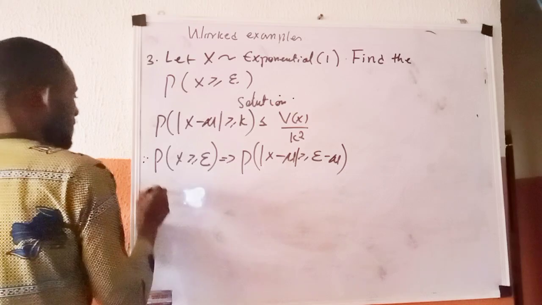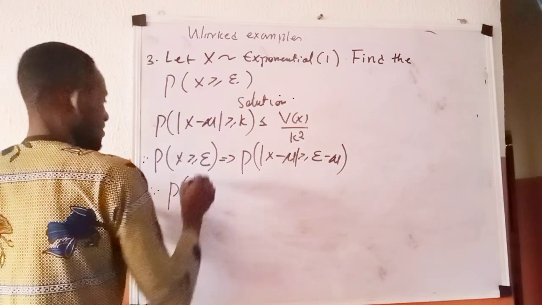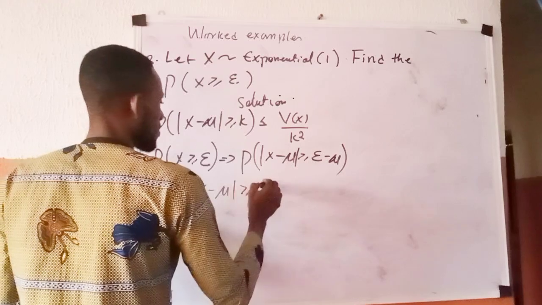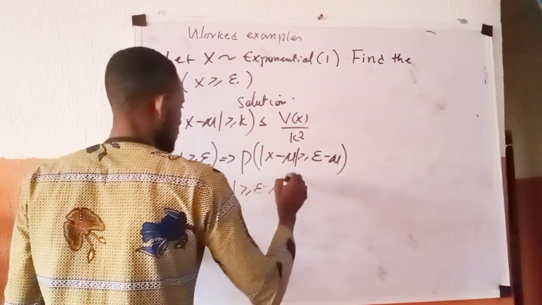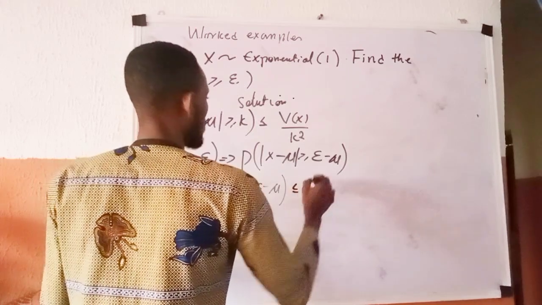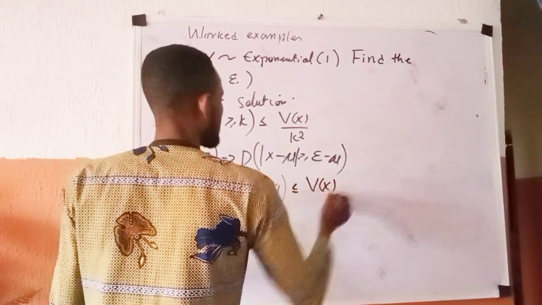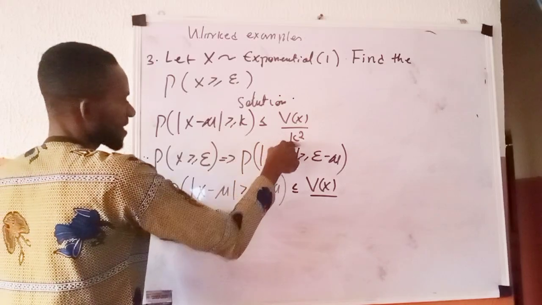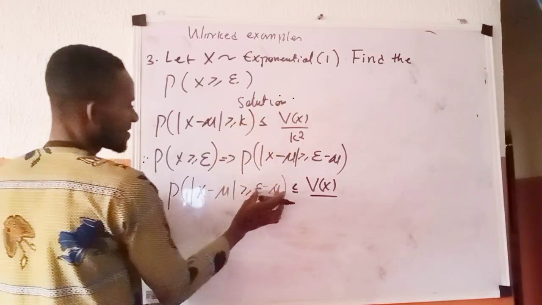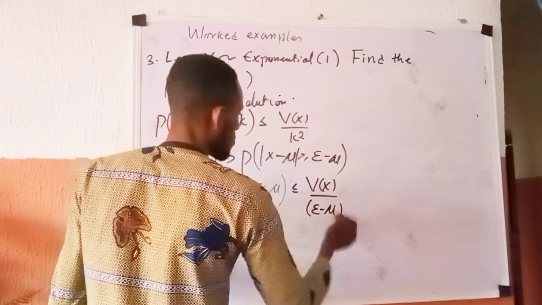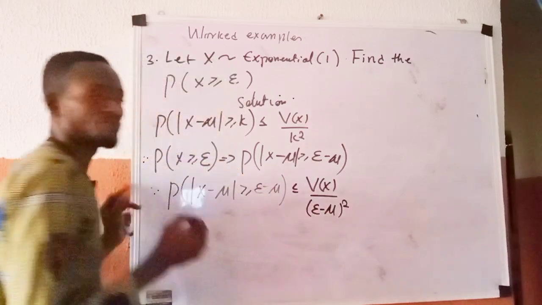You now say therefore your P of |X minus mu| greater than or equal to epsilon minus mu is now going to be less than or equal to var of X all over, when it was K here, K was squared. What I have in place of K is this now. So you have epsilon minus mu all raised to power 2.